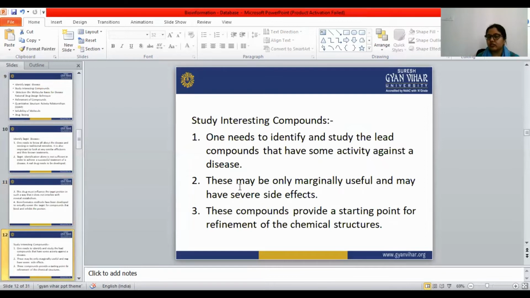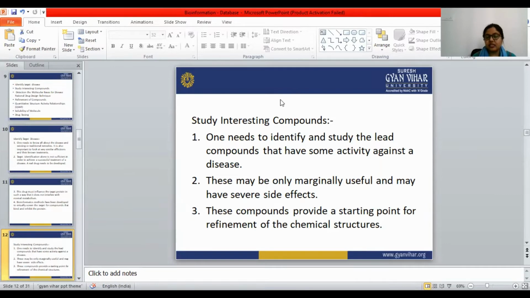Next is to study interesting compounds. One needs to identify and study the lead compounds that have some activity against the disease. So, studying the interesting compounds: we have identified the target disease. After identification of the target disease, we have to find a lead compound that has some activity against the particular disease.